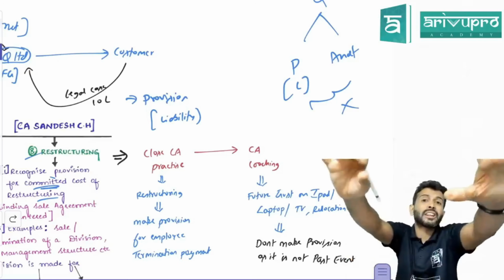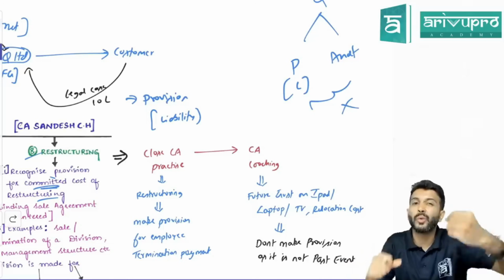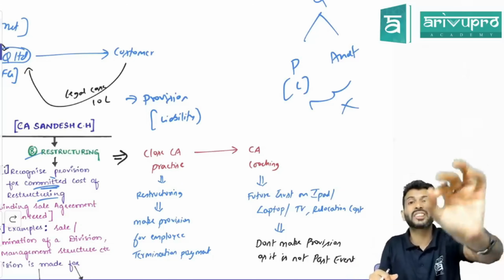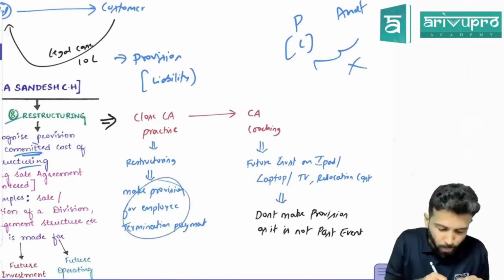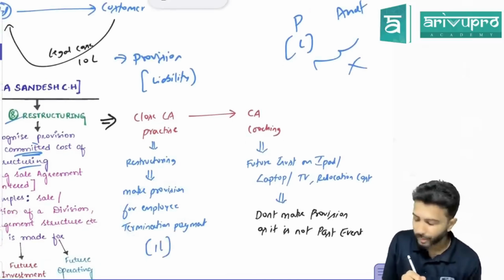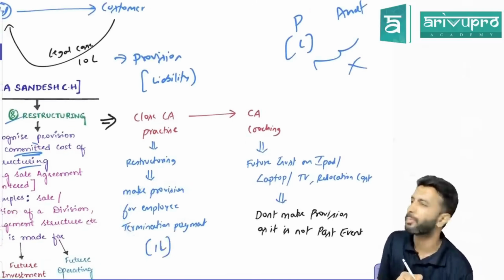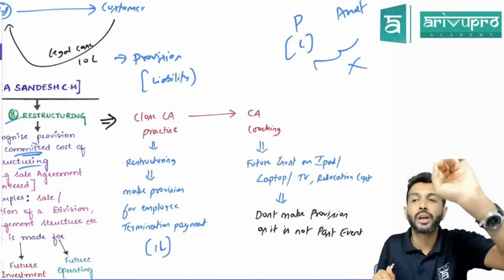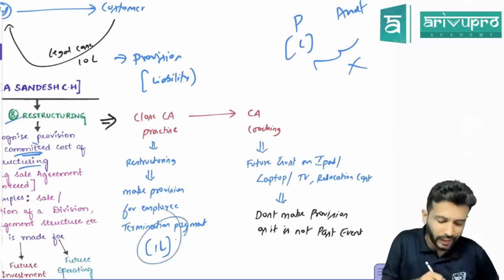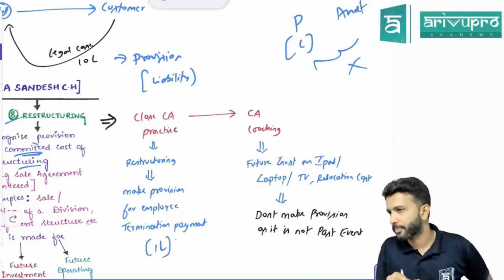Whenever an employee gets fired, we don't send them khali haath. We also give some money. This we call termination benefits. Correct? So now let's say I'm planning to pay 1 lakh rupees as termination benefits to those employees. Whichever employees I'm firing, total payments I'm expecting to make is how much? 1 lakh rupees. For this 1 lakh, you need to make a restructuring provision.